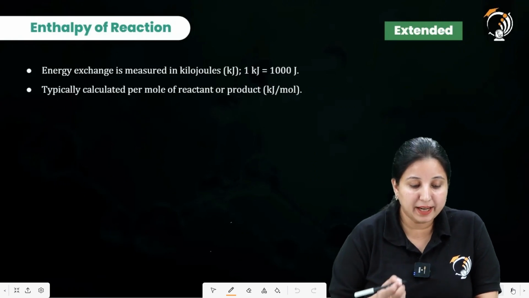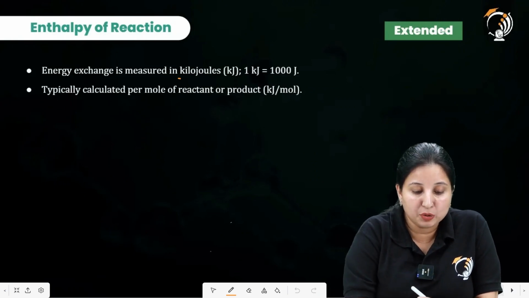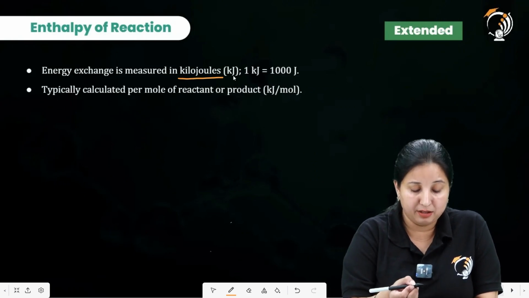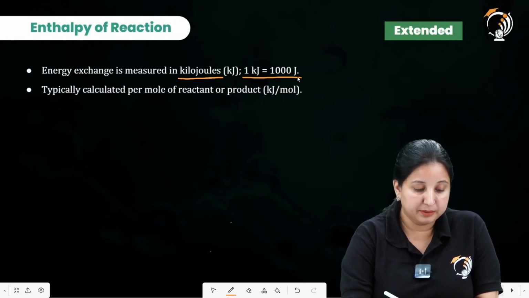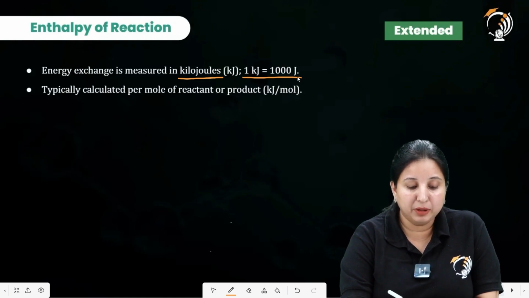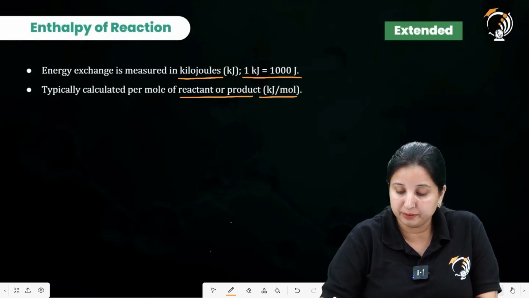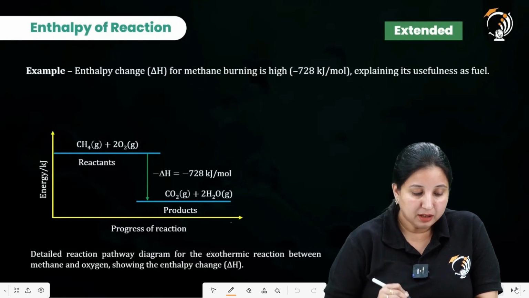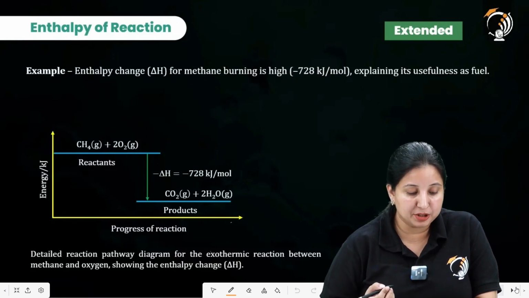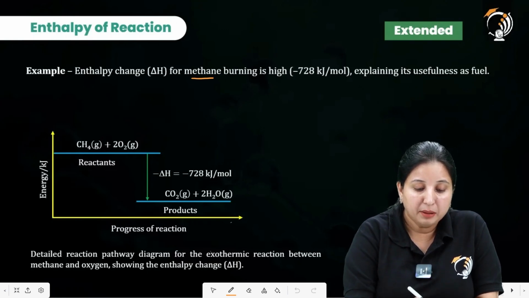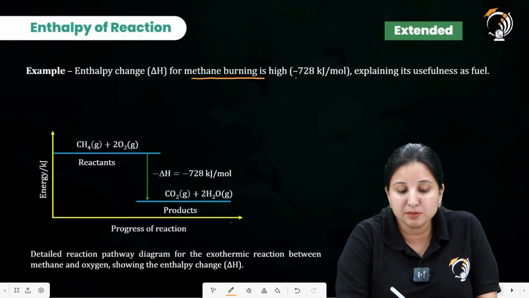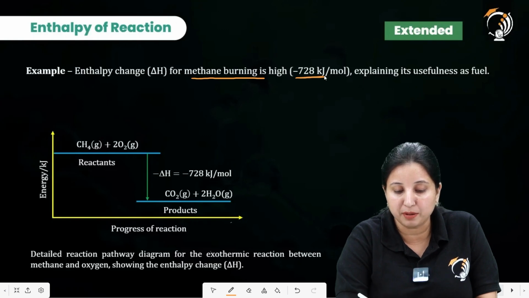So energy exchange is measured in kilojoules, that is kJ, and 1 kilojoule is equal to 1000 joules, typically calculated per mole of reactant or products, that is kilojoules per mole. Next is enthalpy of reaction. We have taken the example of the enthalpy change for the burning of methane, that is minus 728 kilojoules per mole.